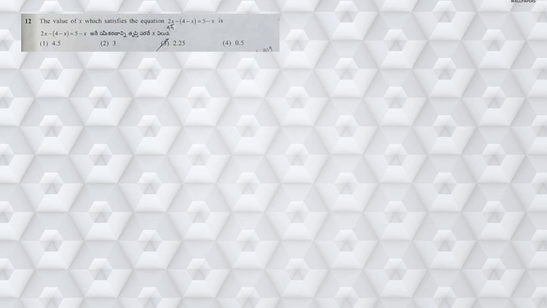Find the value of x which is satisfying the given equation. Simply write down the equation: 2x minus of 4 minus x is equal to 5 minus x. If you observe carefully, whenever you have minus before the bracket, this minus is distributed to both the terms. Then this becomes minus 4, minus of minus x is plus x, which is equal to 5 minus x. Now bringing the like terms to the same side.